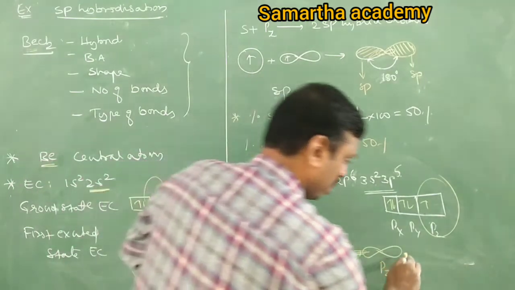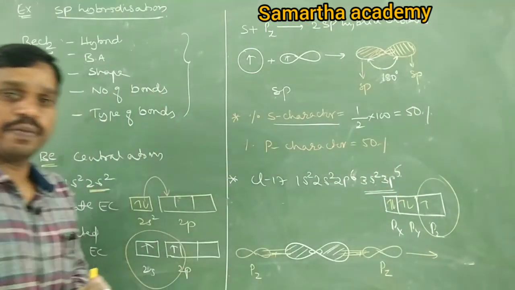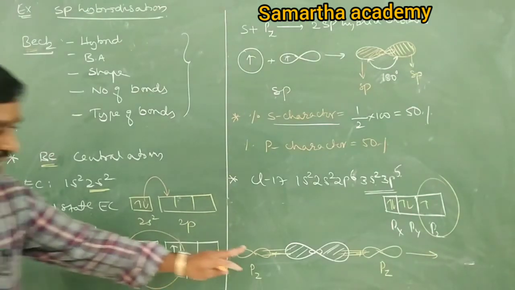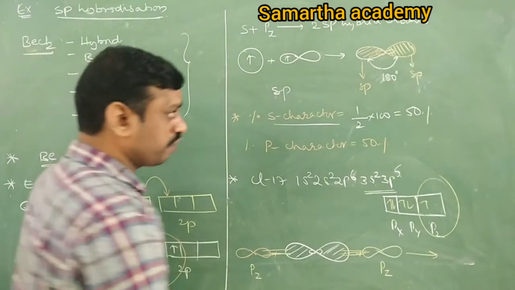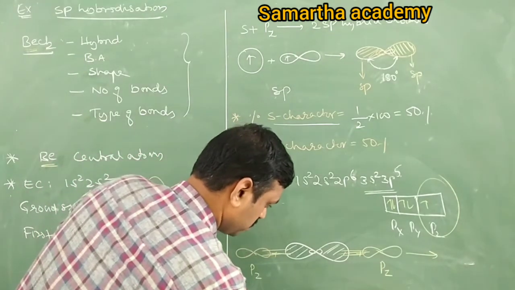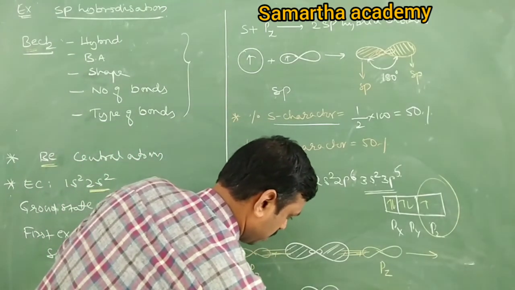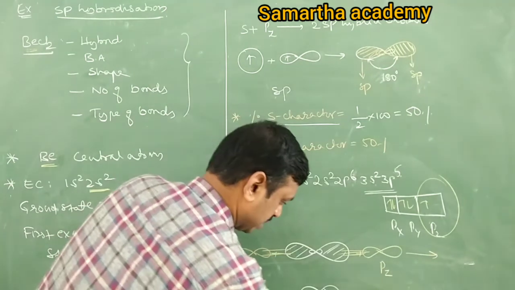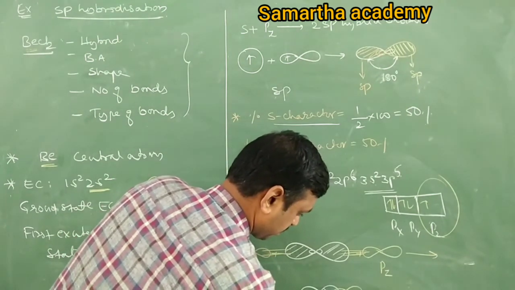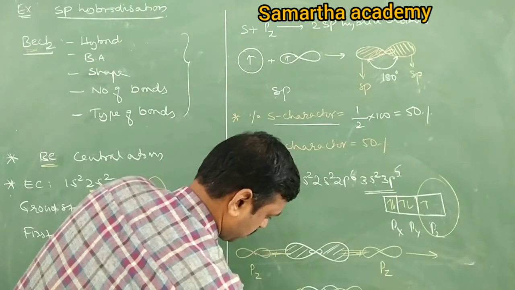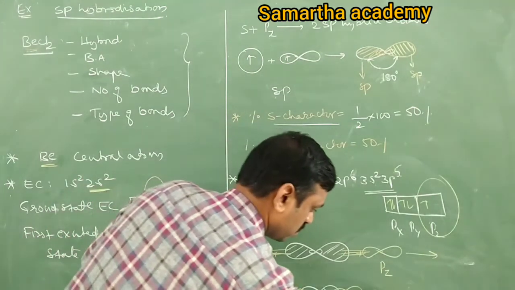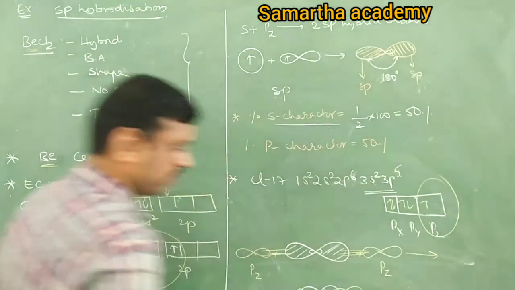Which overlap, axial or sideways overlap? Axial, obviously, pz with the hybrid orbital. So what does it form? It forms a BeCl2 molecule like this. This is BeCl2.